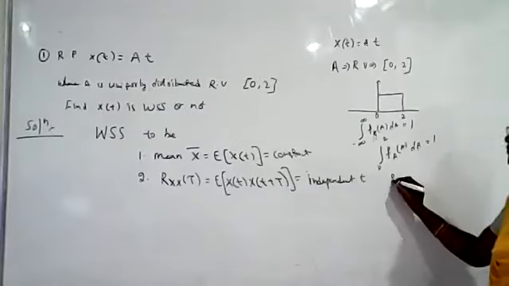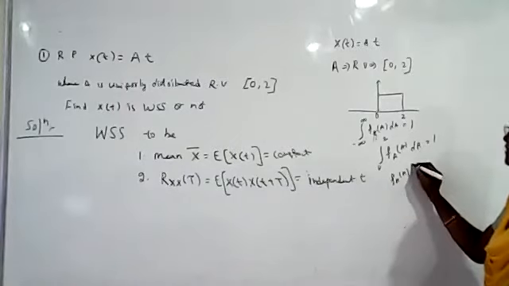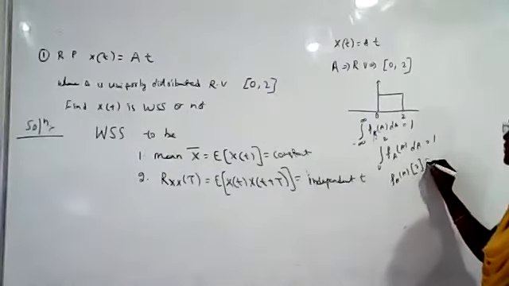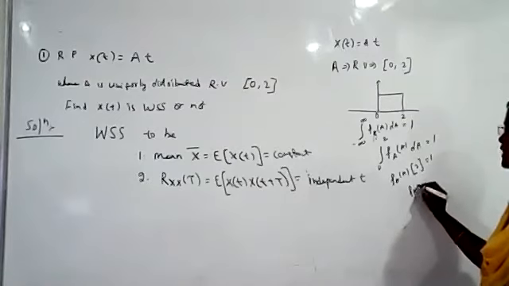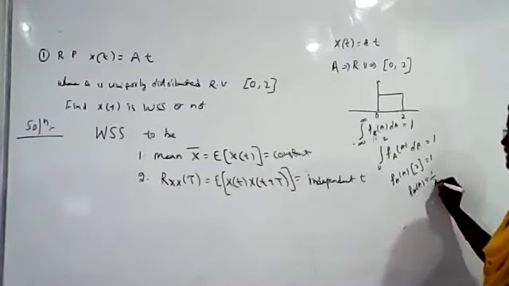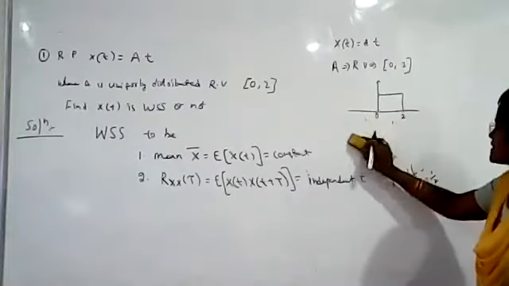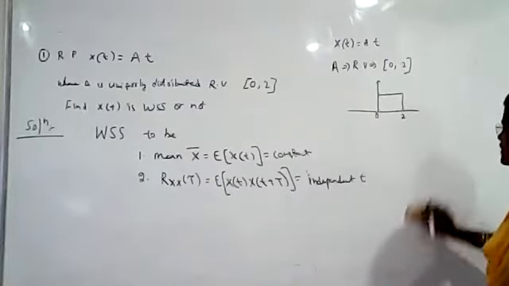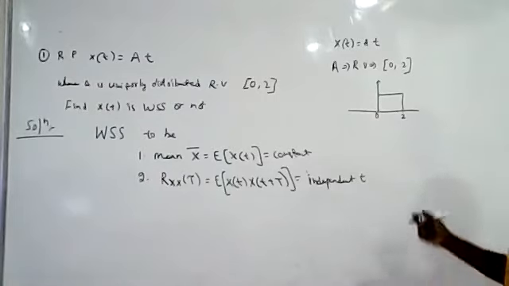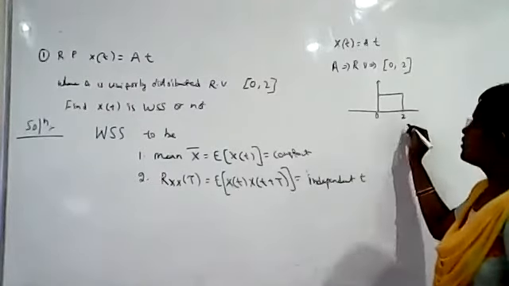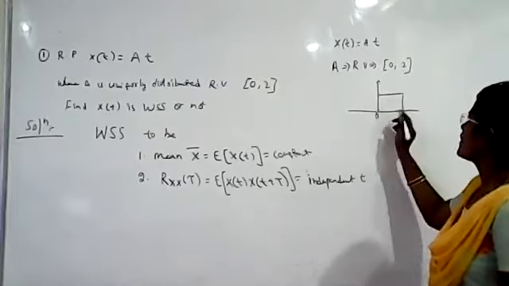From this, fA(a) will be equal to 1 by 2. What is the height? If it is uniformly distributed in the range 0 comma 2, the height will be 1 by the width.